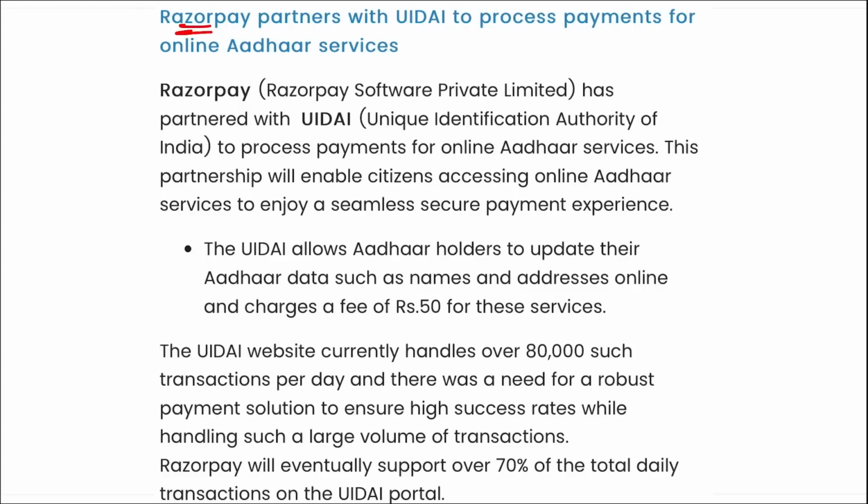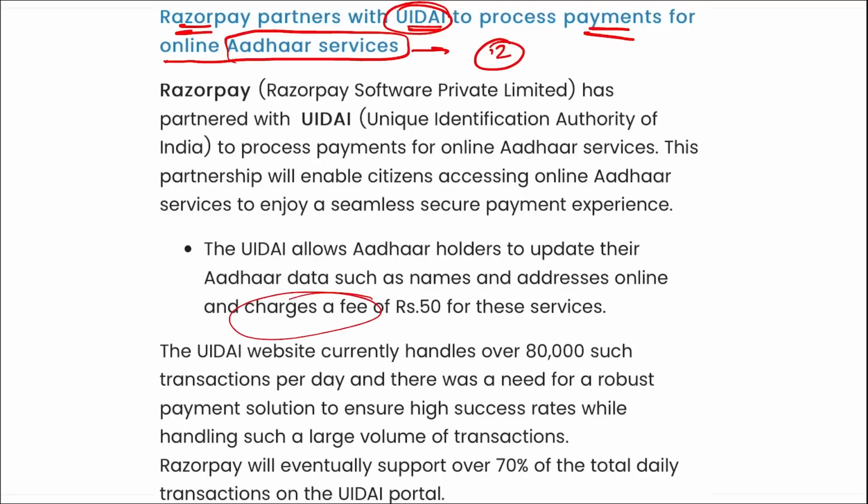Second is Razorpay. They have partnered with UIDAI to process payments for online Aadhaar services. Aadhaar card is a 12-digit number, and remember, here a charge of 50 rupees will be taken for these services that will be provided by UIDAI, and to process this 50 rupees, Razorpay will be used as a payment gateway.